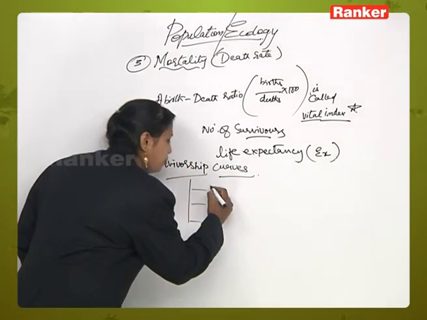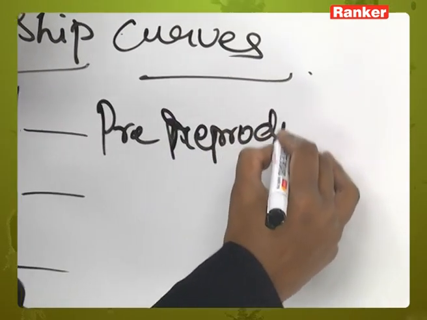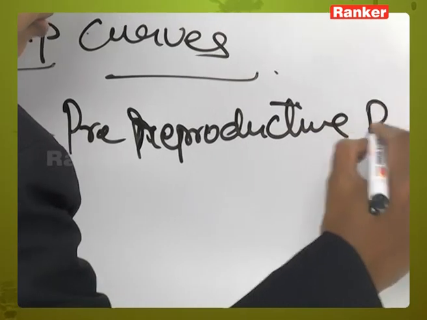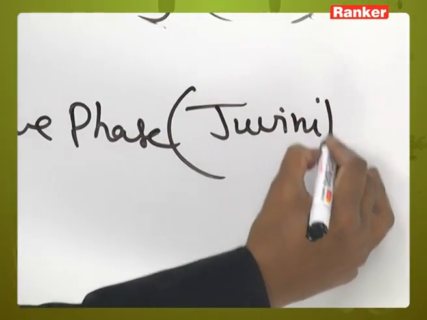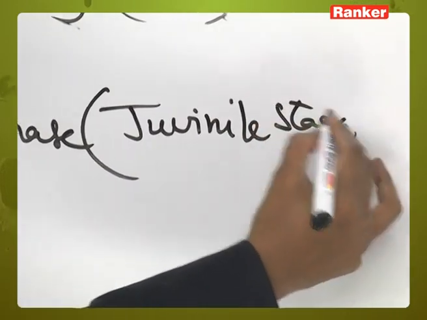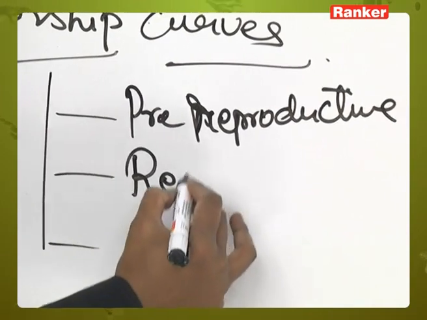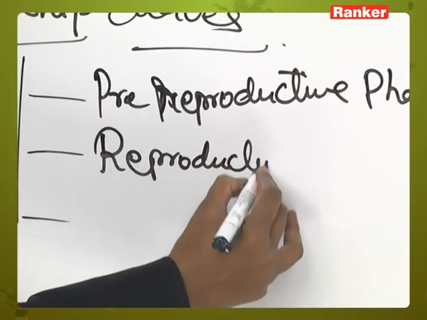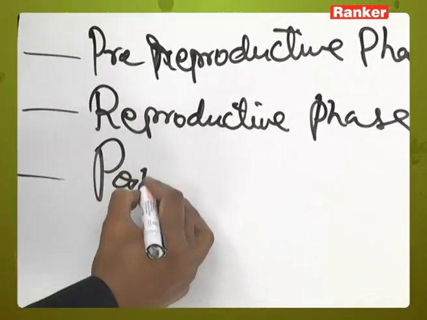The first one is called the pre-reproductive phase. It is also called the juvenile stage. Pre-reproductive phase, reproductive phase, and post-reproductive phase.